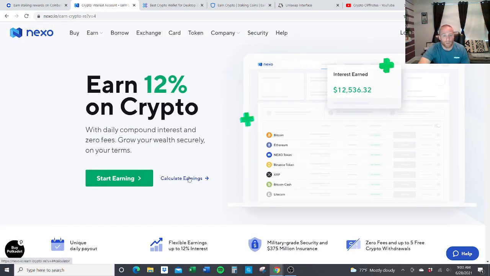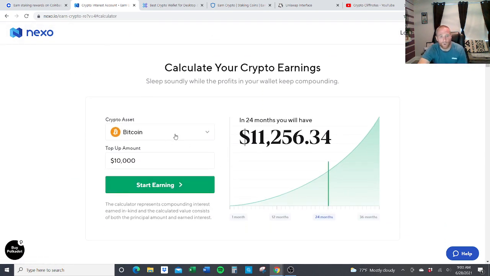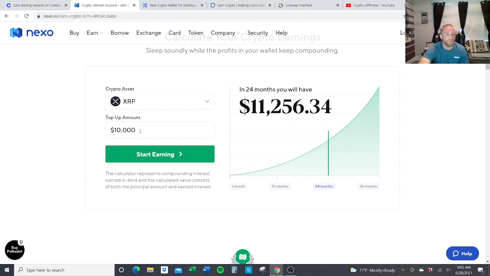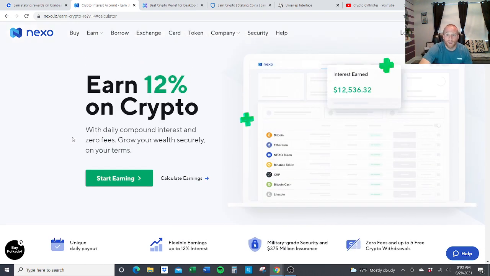they even give you like a little calculator for all these. If you want, you can pick your asset, type in what you have, and this will let you know, like if you put 10 grand, start earning, it's going to let you know what you're going to make in 12 months, 1 month. These give you the breakdowns. They're just like calculators. And like I said, this site you can earn up to 12%. Like most of them are going to be like 6 to 8%, which is still really good.